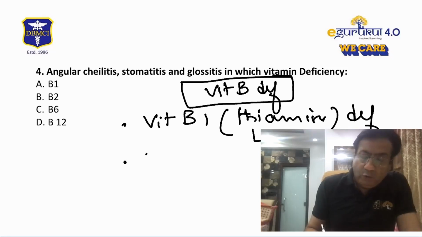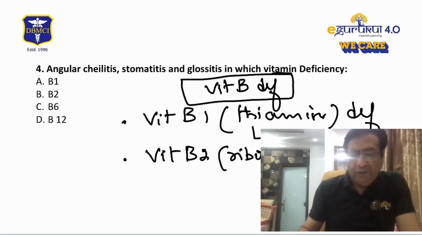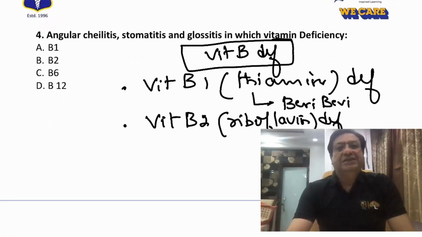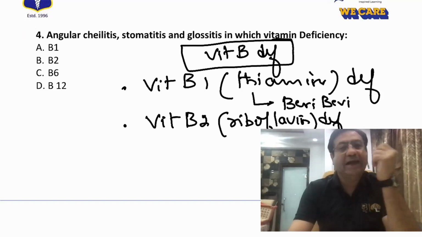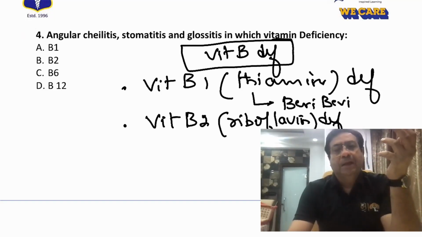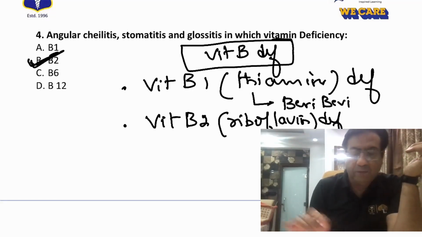Now, vitamin B2 deficiency, which is actually riboflavin deficiency, is associated with classical manifestations of cheilosis, lip swelling, angular stomatitis, that is cracks at the angle of the mouth, glossitis. It is also associated with seborrheic dermatitis like manifestations, photosensitive manifestations on the skin. But angular cheilitis, stomatitis, glossitis, according to me, are classical manifestations of riboflavin deficiency.